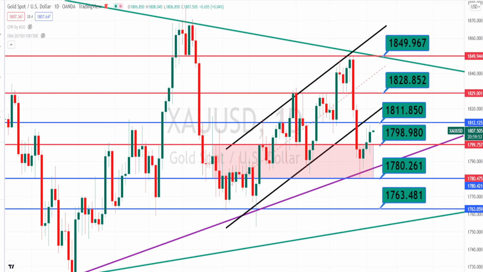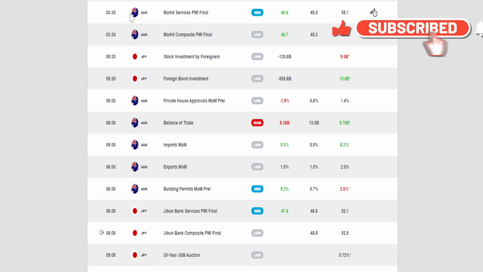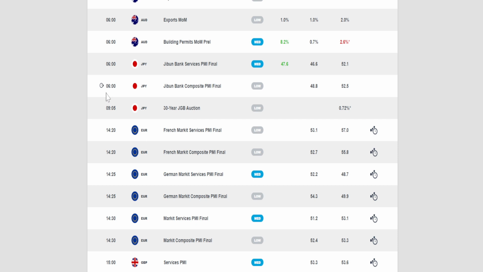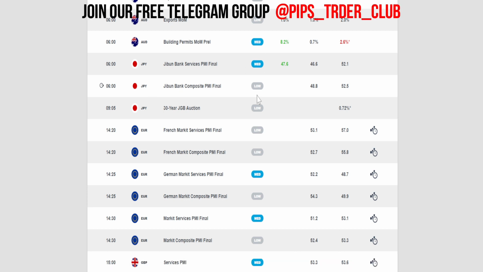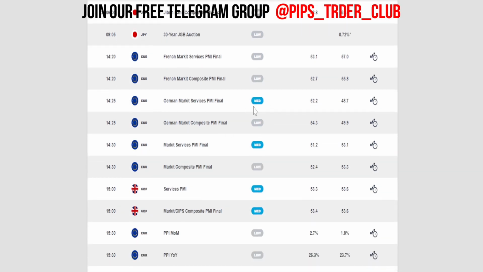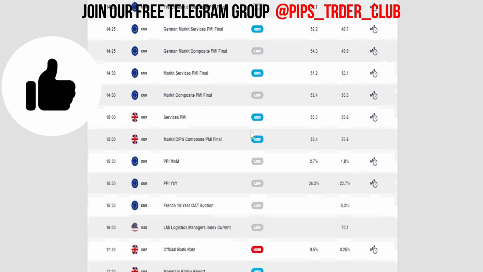Before starting the analysis, let us look at today's economic calendar. When we look at the calendar, there was news at 3:30 in the morning for Australian dollars, medium impact. Now we are at 6 o'clock and we have news in JPY. We have lots of medium impact news in most of the currencies. Euro also has medium impact news at 2:25 in the afternoon, and again at 2:30 we have medium impact news.